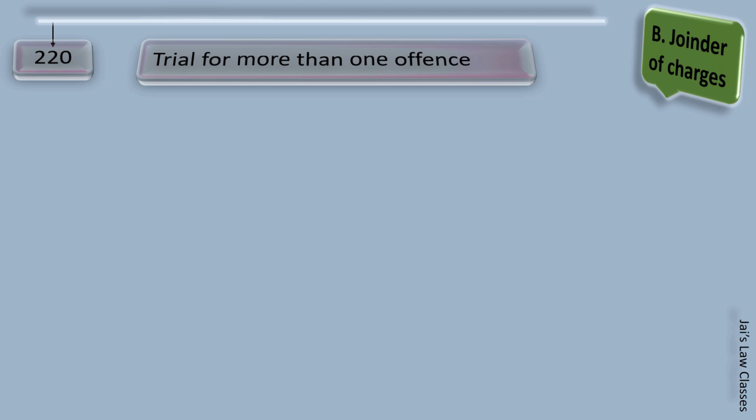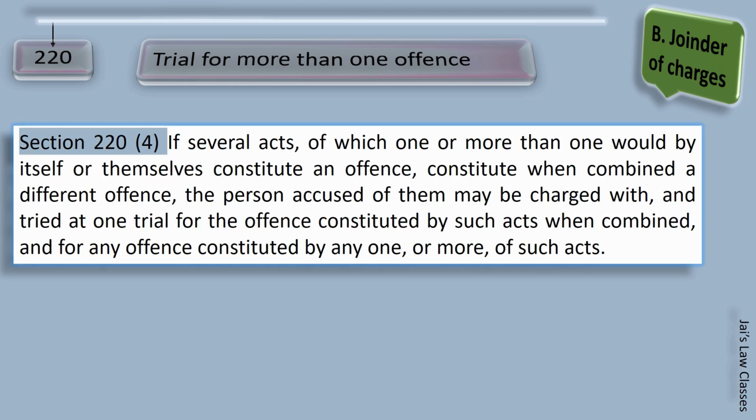Subsection 4. This we need to understand. Subsection 4 of section 220 says if several acts of which one or more than one would by itself or themselves constitute an offense. Try to understand this line. If several acts, meaning there are many acts done by the person, of which one or more than one would by itself or themselves constitute an offense, meaning there are several acts of a person, and one of the acts or more than one of the acts can be said to be a crime, an offense, or constitute